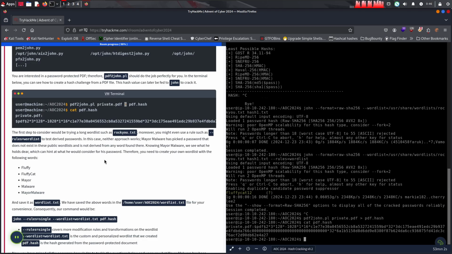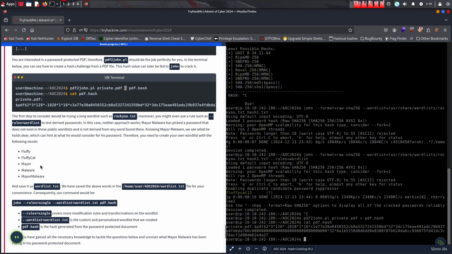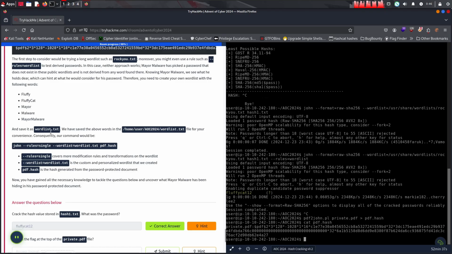Yeah, the considered-to-be-large one was rockyou. My rules suggest wordlist to test the retrieved password. In this case, the approach doesn't work. Mayor has picked a password that doesn't exist in these public word lists and is not derived from any of the words found there. Knowing that Mayor Malware, we see what he holds dear, which can be a hint at what he would consider for his password. Therefore, you need to create your own word list with the following words: fly with that Mayor Malware, and save it as wordlist.txt. We saved the above words in wordlist.txt for your convenience.